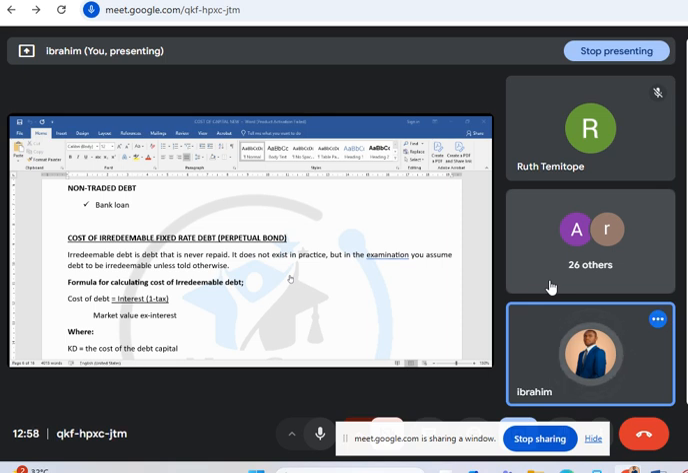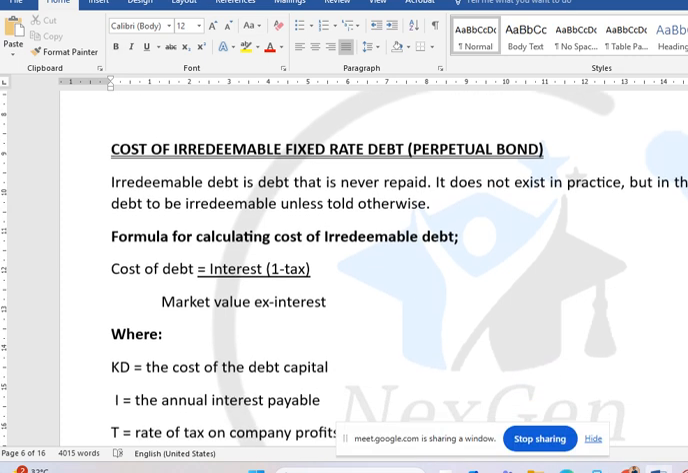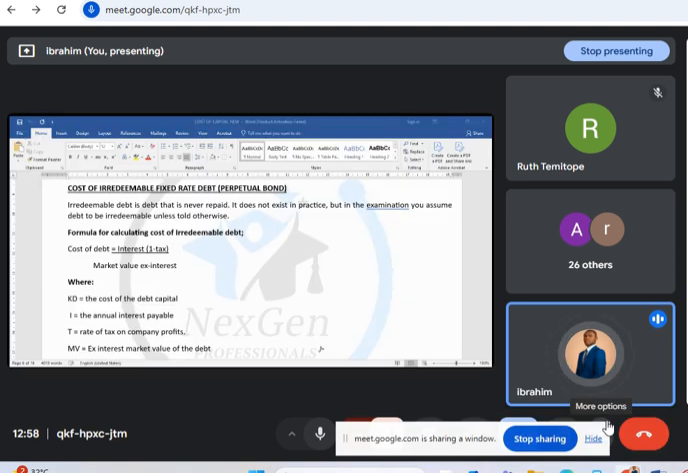Market value ex interest means that the interest has been paid. You will see it in the question. The question will tell you that the interest has been paid or the interest is yet to be paid. If the interest has been paid, that is the market value ex interest. They will say the market value, or it will even be stated that the interest is yet to be paid.